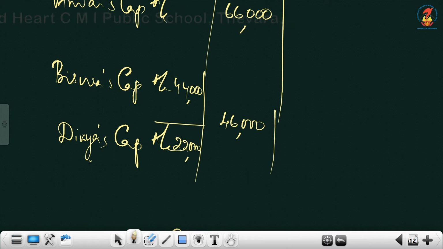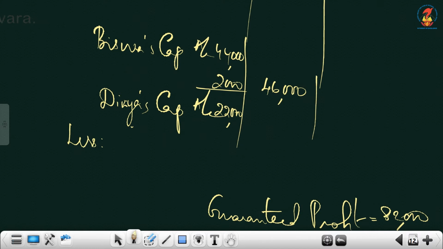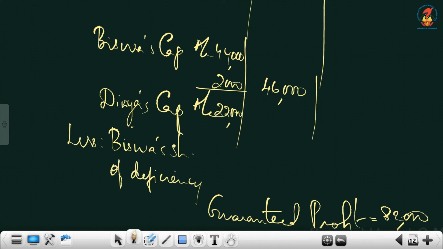You will write 82,000 automatically. So it's just 46,000. So the deficiency is 2,000. That will be taken from Divya. So less Bishwas share of deficiency. How much you are taking from Divya? Only from Divya we are taking.